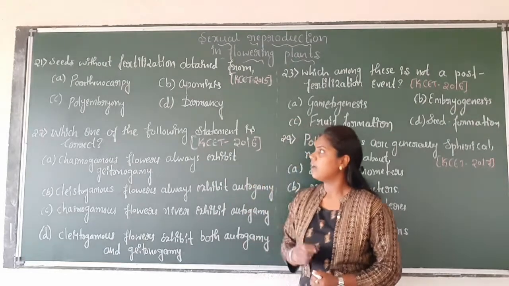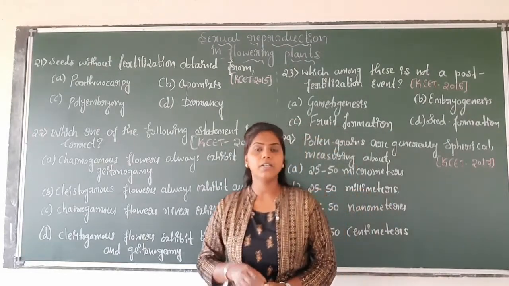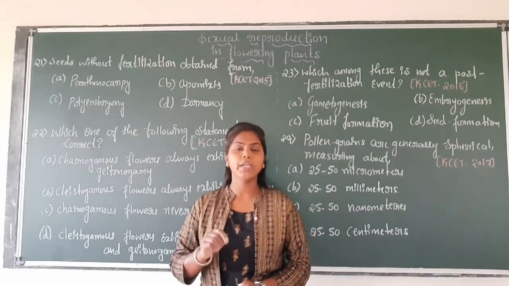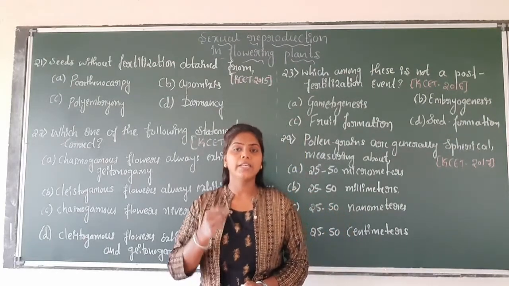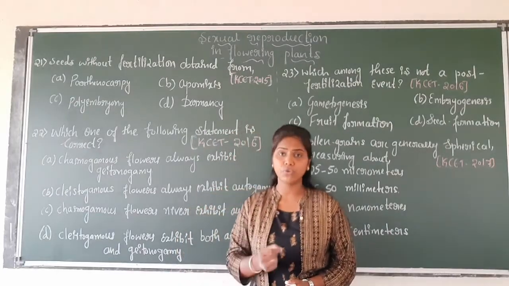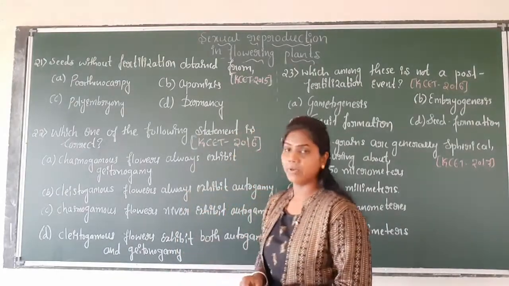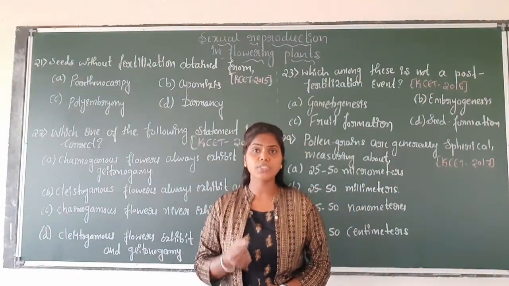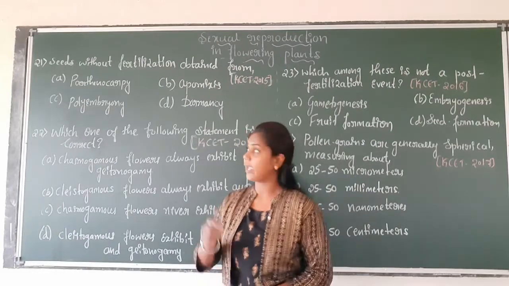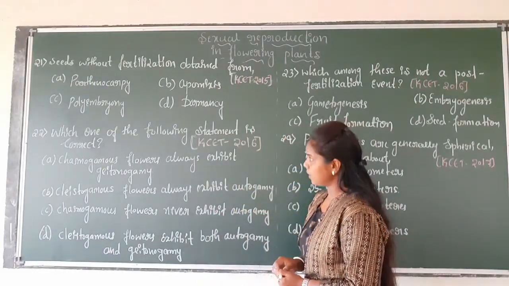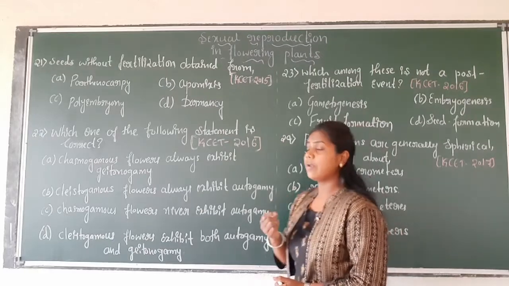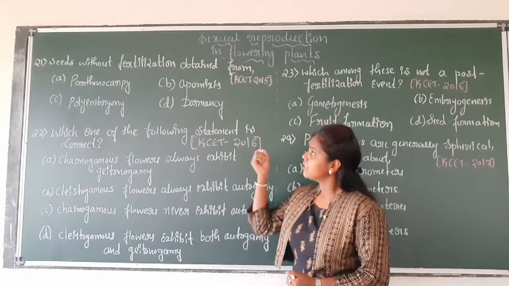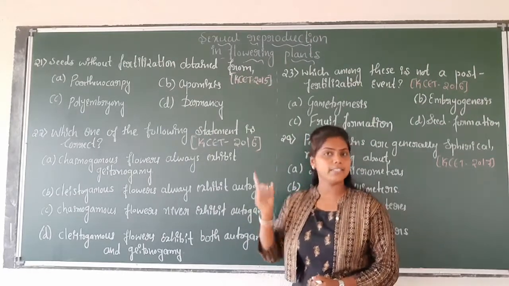See here, parthenocarpy is nothing but the development of fruits. Here carp in the sense fruit, and the process of development of fruits without fertilization is called parthenocarpy. And apomixis is the development of seeds without fertilization. Seeds without fertilization, that is apomixis.